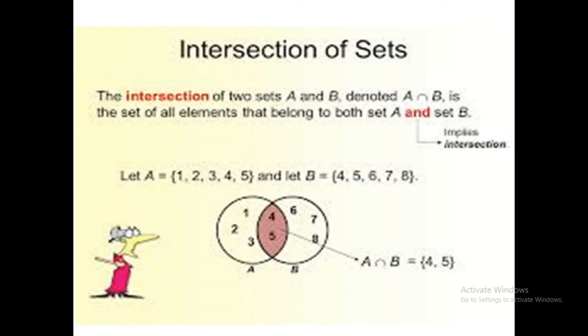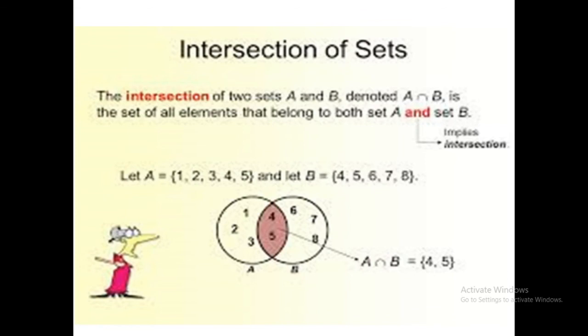Both sets means the element has to belong to set A and also to set B. So we write A ∩ B, then only look at the common elements between both sets. 1 is in set A but not in set B. Then we look for 2, but we don't have 2 in set B. Then 3, but we also don't have 3 in set B. Then we look for 4.